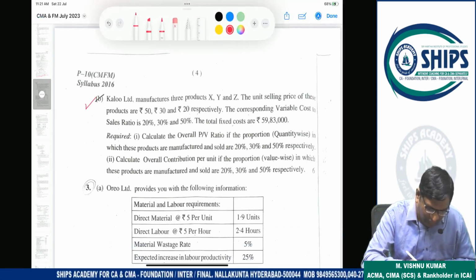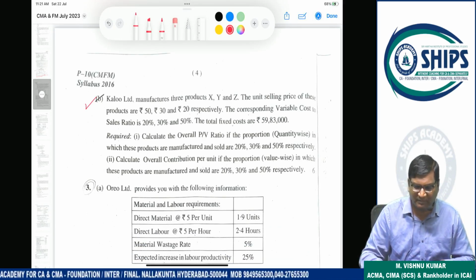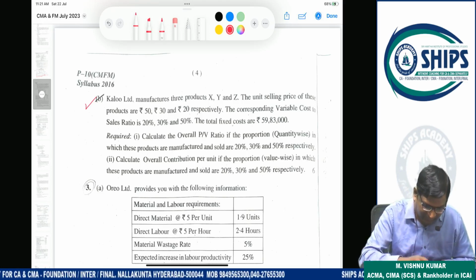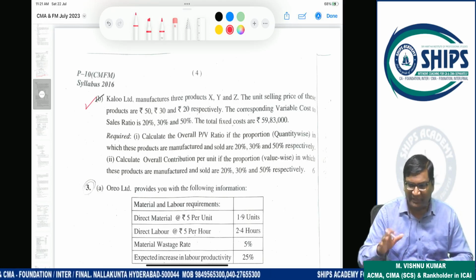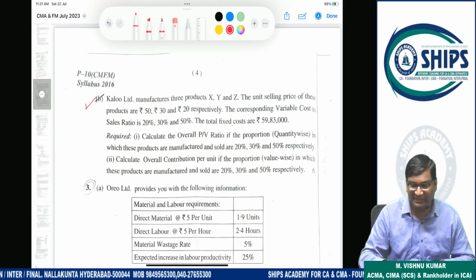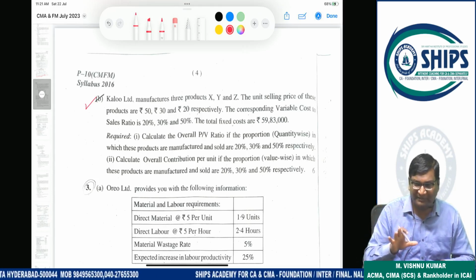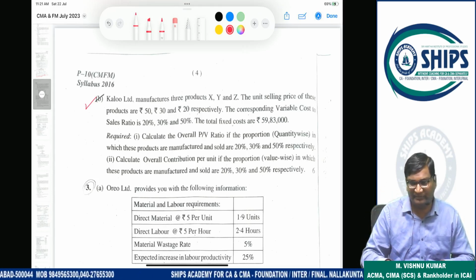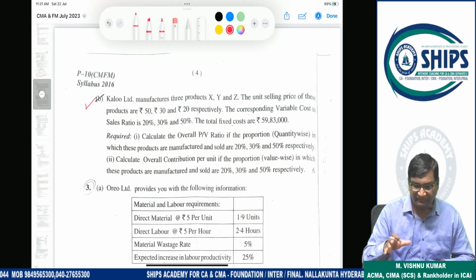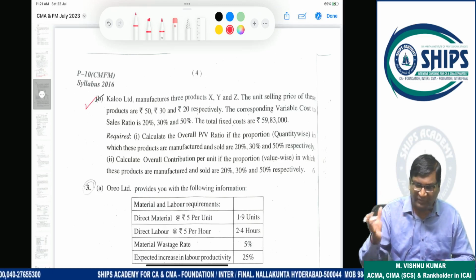Next question is also on CVP analysis. This question is on break-even point. Question number 2A is already completed. Now we are starting 2B. Question 2B is on break-even point, on overall break-even point and product-wise break-even point. It means first we have to calculate overall BP, then product-wise BP.